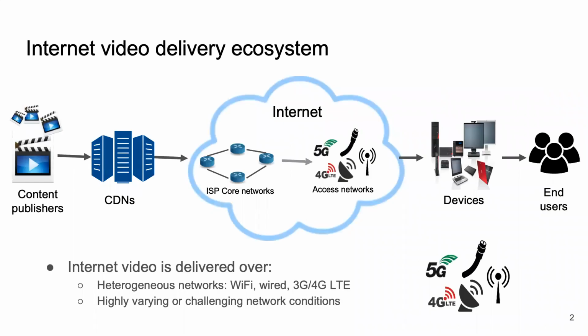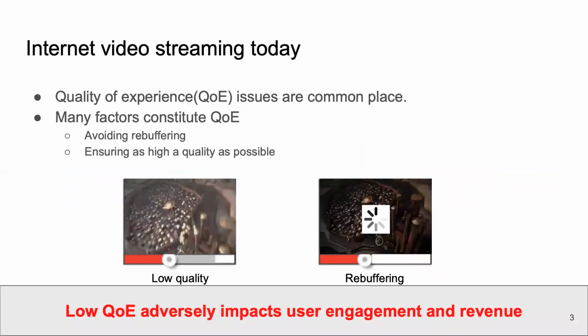Let's start by looking at the internet video delivery ecosystem today. The content publishers serve the video using CDNs which are attached to many ISP core networks around the world. The users stream these videos on their playback devices using various access networks such as Wi-Fi, LAN, or cellular networks. The videos are delivered over heterogeneous networks which can have highly variable and challenging network conditions. The internet video today constitutes more than 70% of internet traffic.